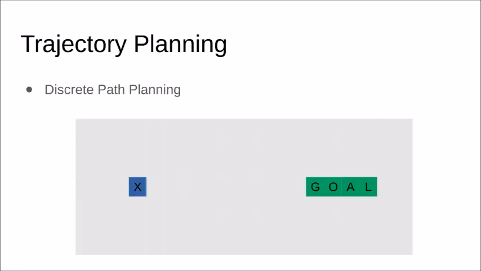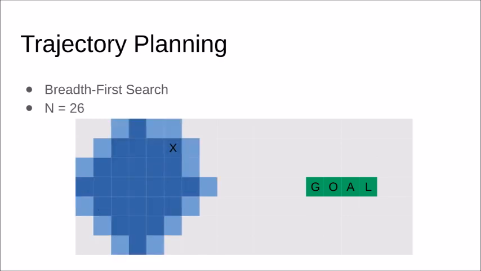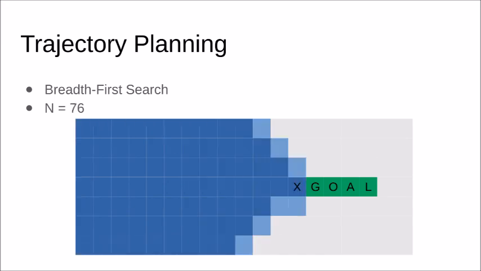Discrete path planning algorithms were investigated as a method to plan a trajectory through the environment. From an initial position, the algorithm applies the available actions to the initial state. The new states generated are stored in memory, for which the algorithm repeats the process for the stored states, applying the actions to the new generated states. The search algorithm continues in an outward manner until it reaches the goal state.